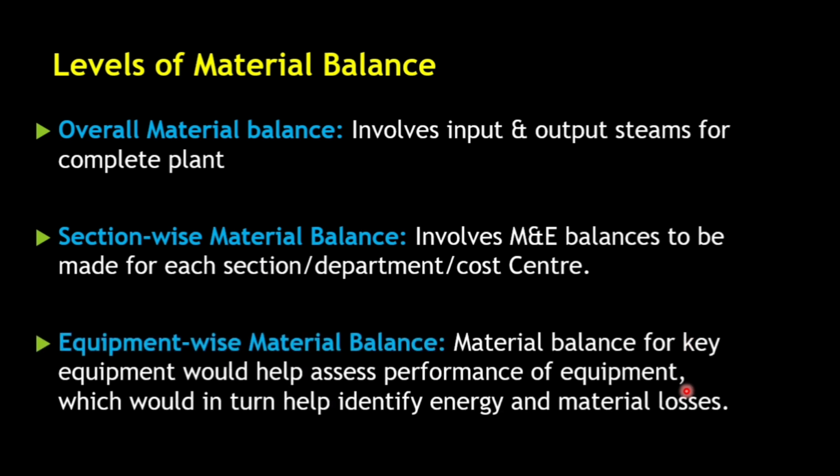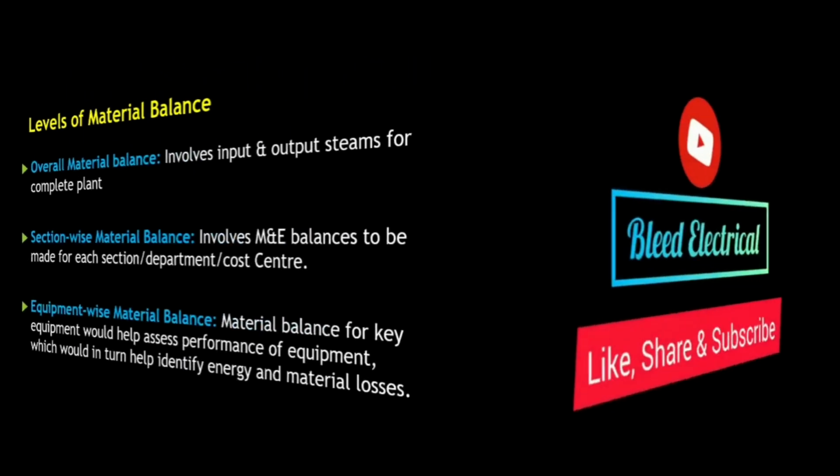Thirdly, equipment-wise material balance. In that case, we check these equipments and assess their performance, and we would be able to identify the energy and material losses in different equipment. So these are the basic levels of material balance.